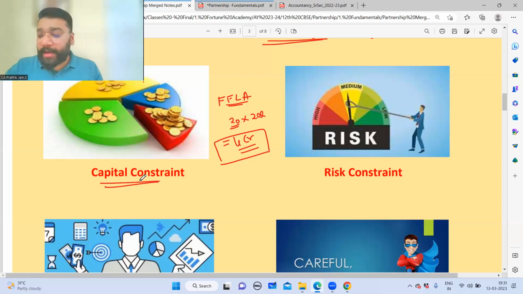You might have a doubt in your mind: sir, if funds is a problem, why do you have to take a partner? Why are you sharing your profits? Instead, why don't you go to the banker and raise a loan? Online people, do you agree with me? Loan is an option, right? Why is it that I have to go and search for a partner? Because I'm taking a partner, I have to share my profits. If that is the case, why not go for a loan?